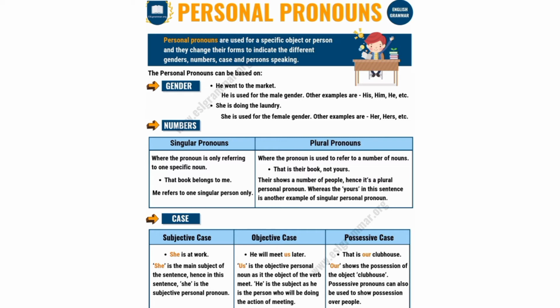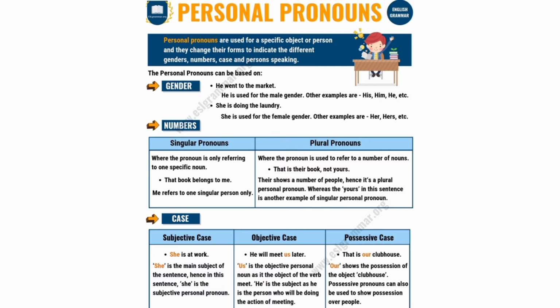So let me see the first one, gender. He went to the market. He is used for the male gender, other examples are his, him, etc. She is doing the laundry. She is used for the female gender, other examples are her, hers, etc.